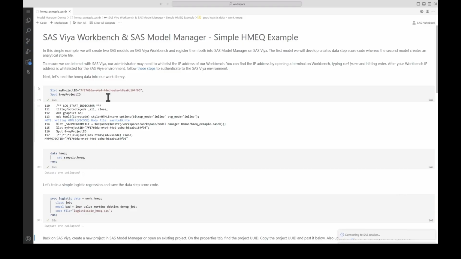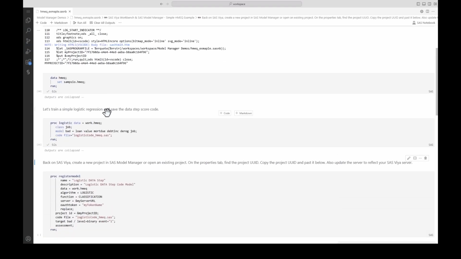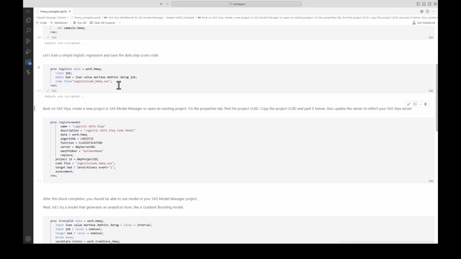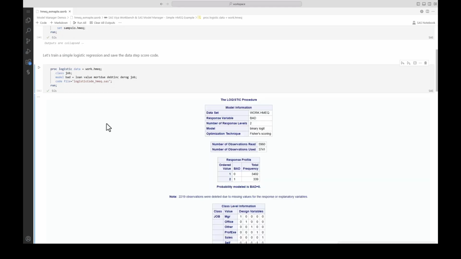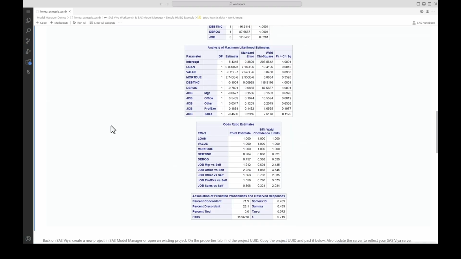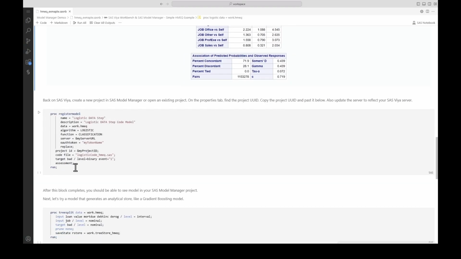I am going to use a simple HMEQ data set and a simple proc logistic model. I run that proc logistic model in SAS Viya Workbench, and once I look at the output, I feel great about this model, so I am going to register it. So that is the proc register model in action for you.